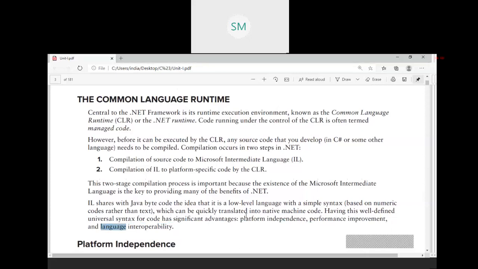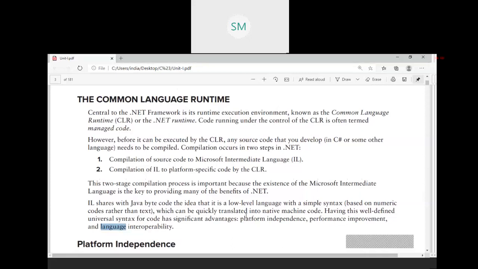I intentionally left that one. Okay. Even today, intermediate language generated by .NET framework language, it may be C Sharp or VB.NET or VC++.NET, whatever it is, is not platform independent. Okay, still the research is going on.